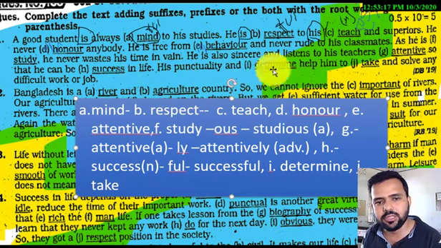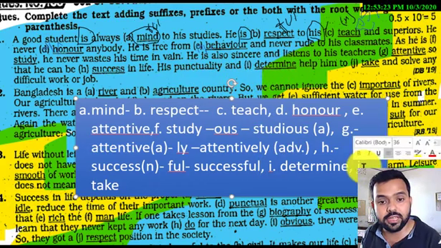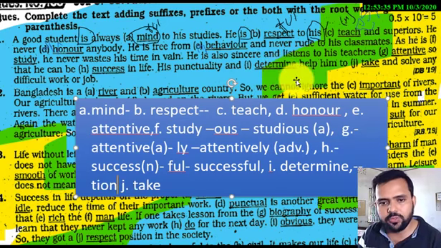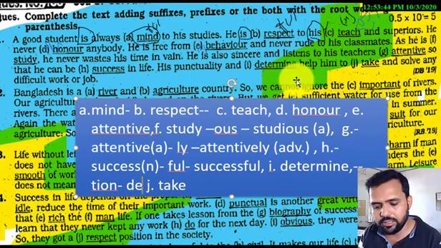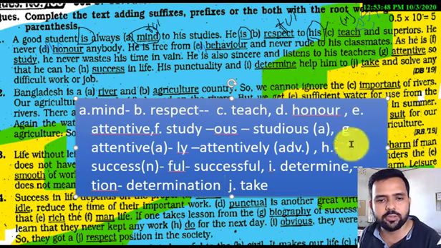His punctuality and determine. What does determine mean? Determine means decide strongly. In Bangla it is called sankalpa. So determine is a verb. After verbs, if you add tion, the verb changes into a noun. So we have to write here determination. Here the answer will be determination.